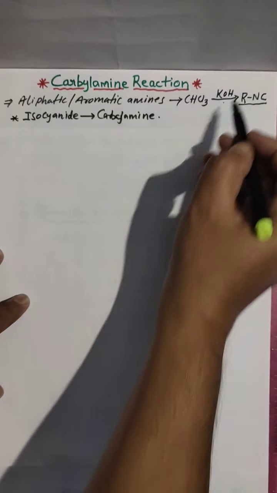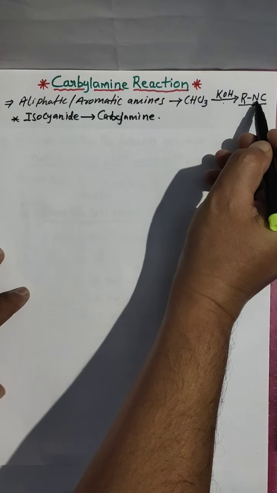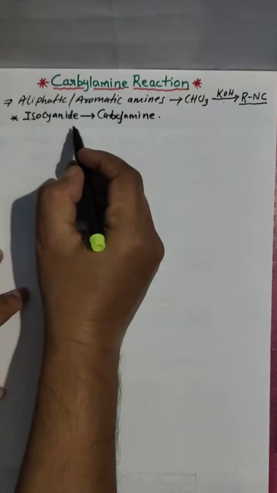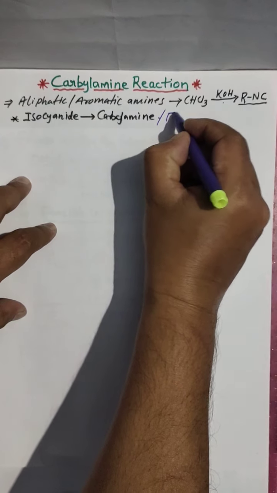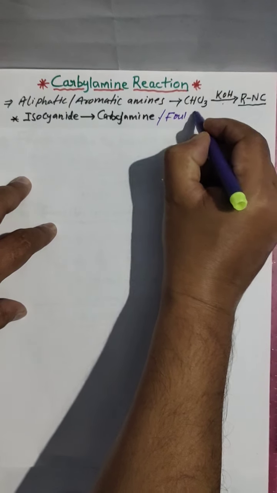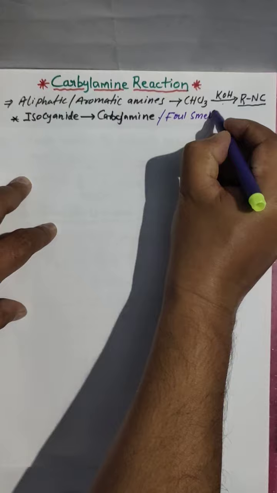CN is cyanide, NC is isocyanide. Here isocyanides are forming, and these isocyanides we are calling carbalamines. Clear? Remember, isocyanides have a foul smell.